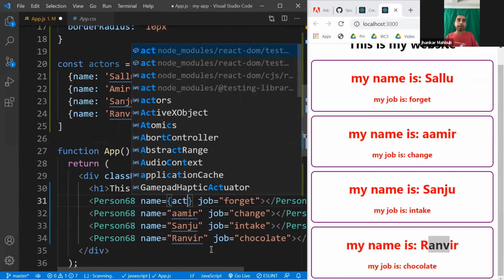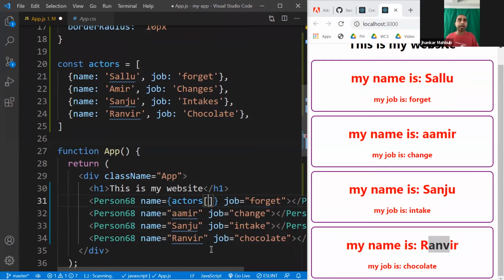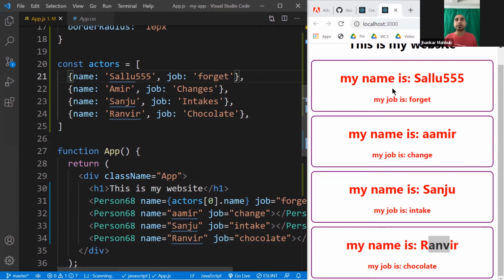And that's why you can do actors, and this is an array. The first one is 0, and then dot name. And maybe we'll make it 55, just to make sure that this is a different value. And if that works, this would be 55. So I set this, and you'll see this changes.